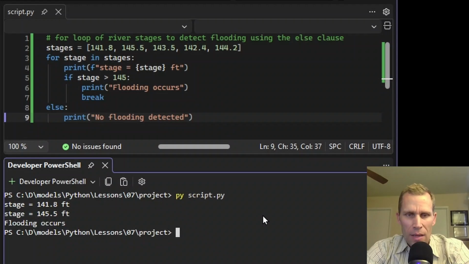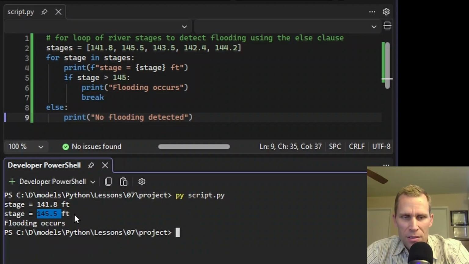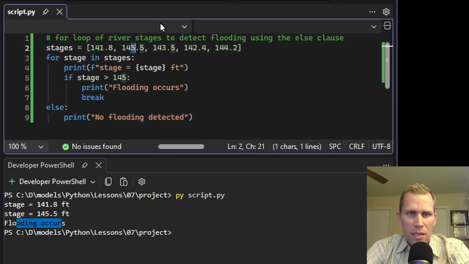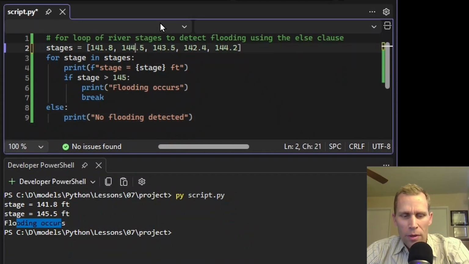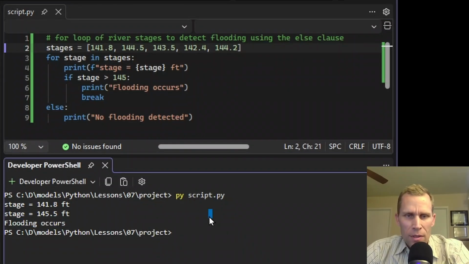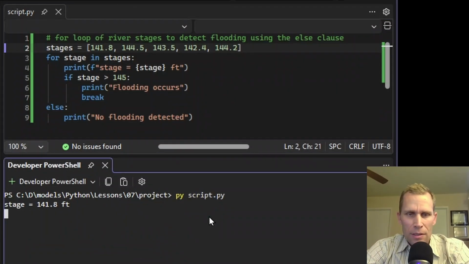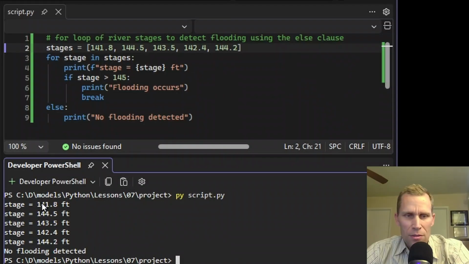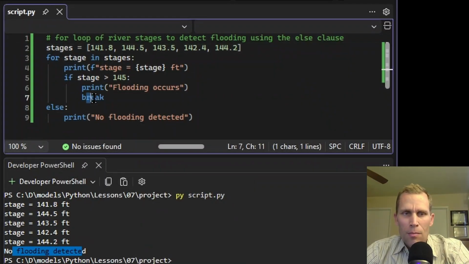So saved it and then run. All right, stage 145.5 is the last stage printed out. It says flooding occurs. I'm going to change this stage down to 144.5. Now none of the stages exceed 145. So it's saved, clear, and boom, all the stages are printed out. No flooding detected has been printed out because break was not invoked within the for loop, and this particular print statement occurs underneath the else block.